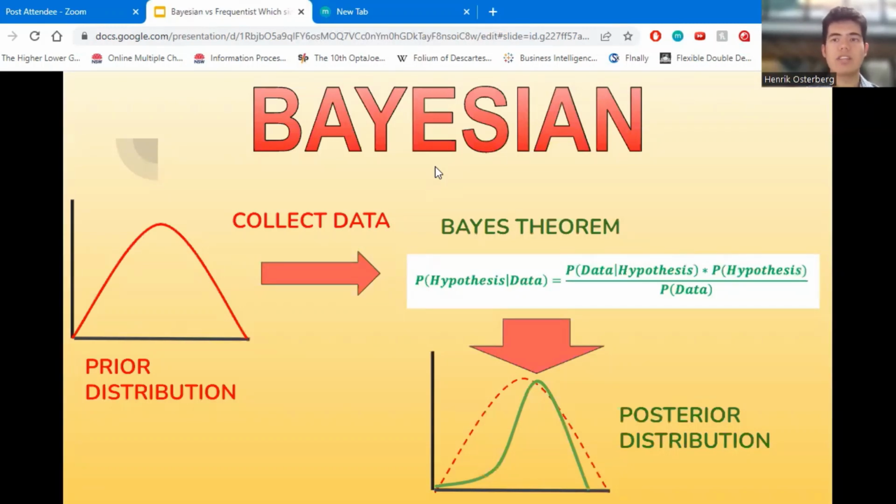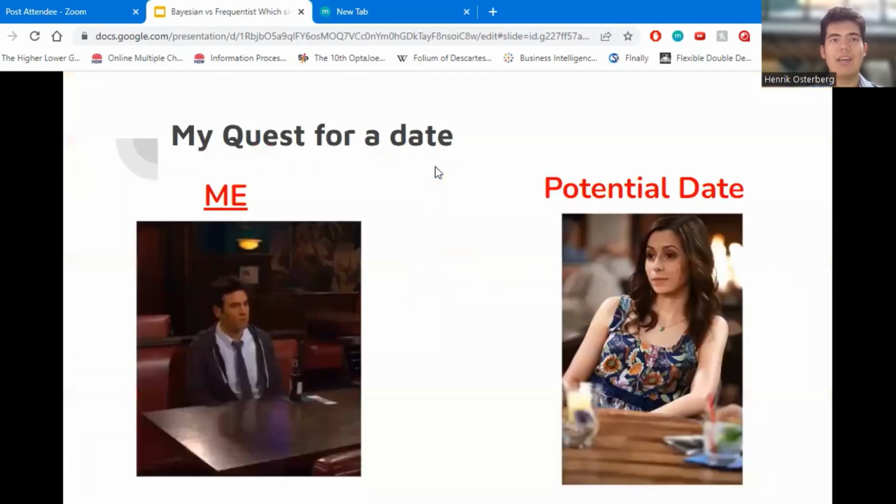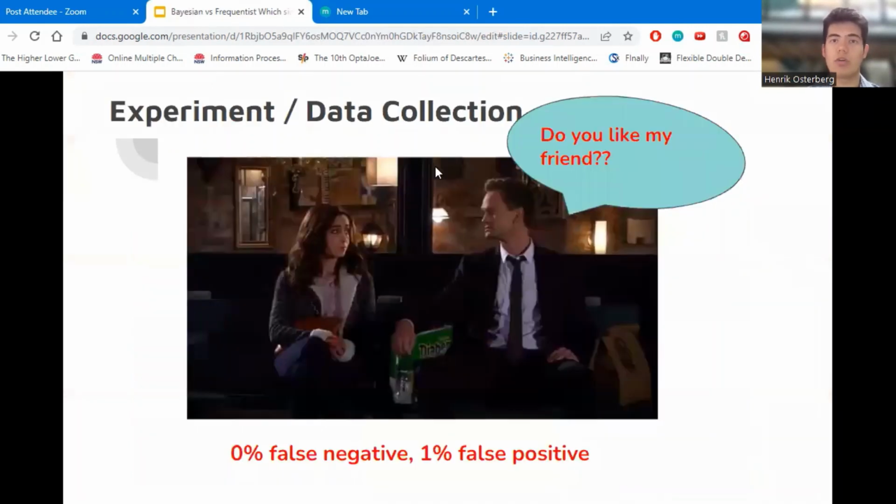To see how this works, let's analyze an example. We're going to see if I can score a date for this upcoming weekend. Now, I will measure the likelihood of this by running an experiment where my friend asks them if they want to go on a date with me. Our test has a 0% rate of a false negative and a 1% rate of false positive. Now, I need to be 95% certain that the girl likes me before I ask her on a date because I hate rejection. And my friend has just told me that a particular girl does like me.